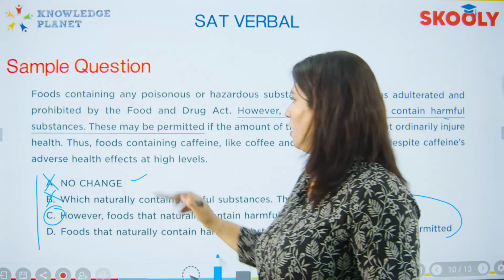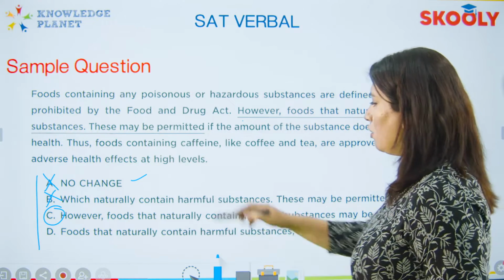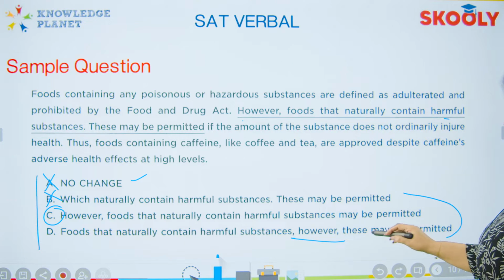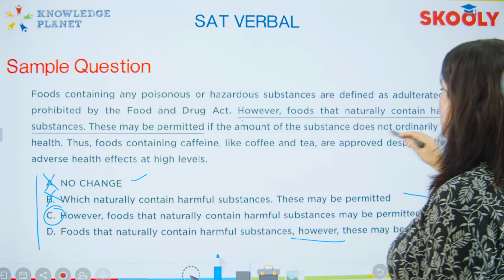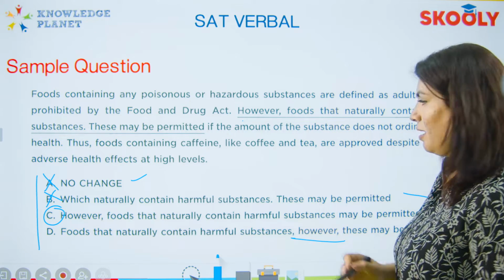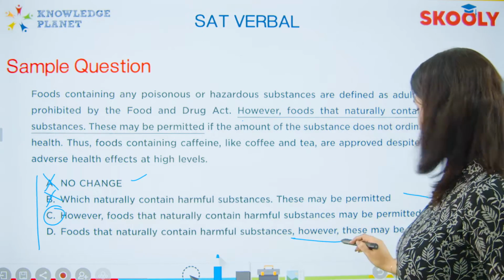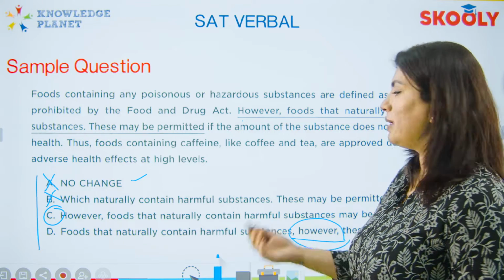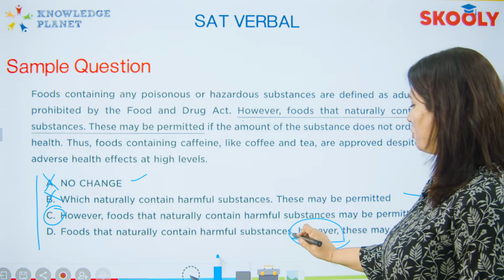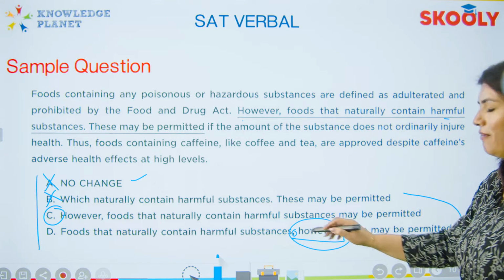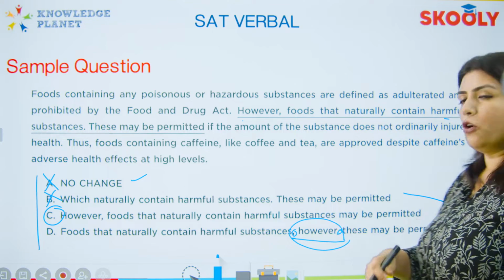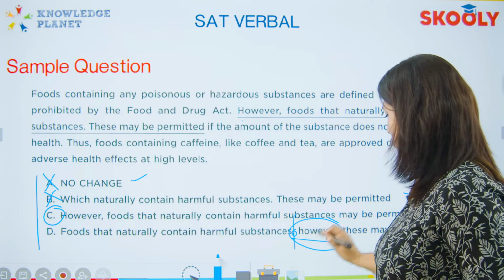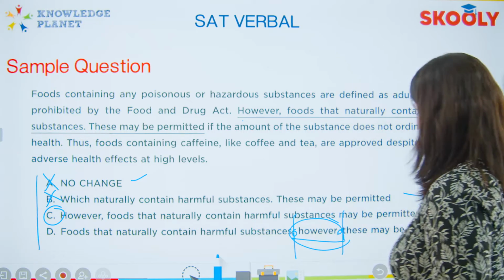We know it's answer option C, so let's look at D and figure out why D is wrong. So you have "prohibited by the FDA, foods that naturally contain harmful substances. However, these may be permitted if the amount of substance does not ordinarily injure." The issue with this particular option is this part here. When we do questions like this in class, you will figure out that when you have 2 commas and a word, or a set of words, in between those commas, that word can be removed and the sentence should still make complete sense.